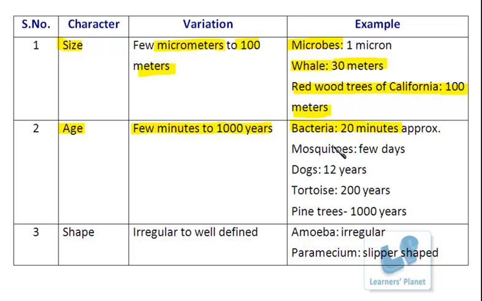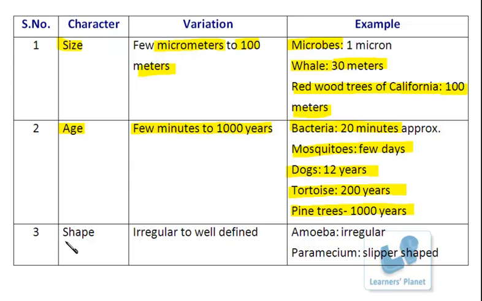Further, a mosquito can survive for a few days, isn't it? Then for dogs, the average age is 12 years, a tortoise can live for 200 years, and pine trees can survive for thousands of years. So now the range is from minutes to many years. This is the further variation you can observe here. Right? Now, if this much variation is there, we can say these living organisms must have very different characteristic features from each other. Therefore, they are able to survive in different patterns for different numbers of years, isn't it?